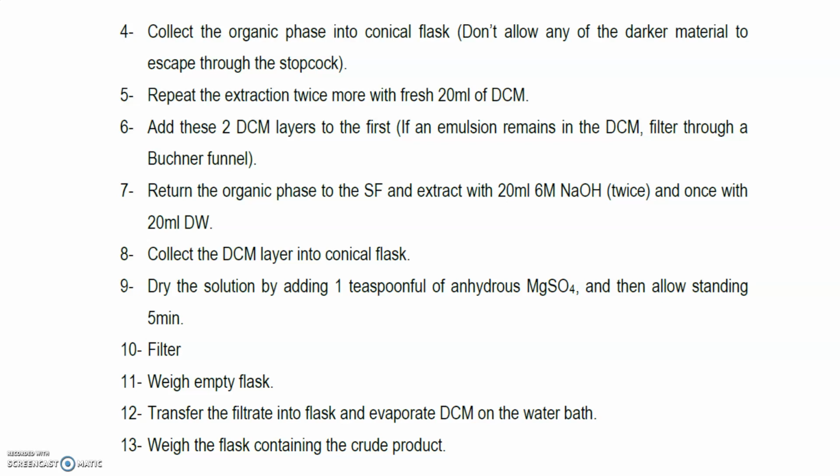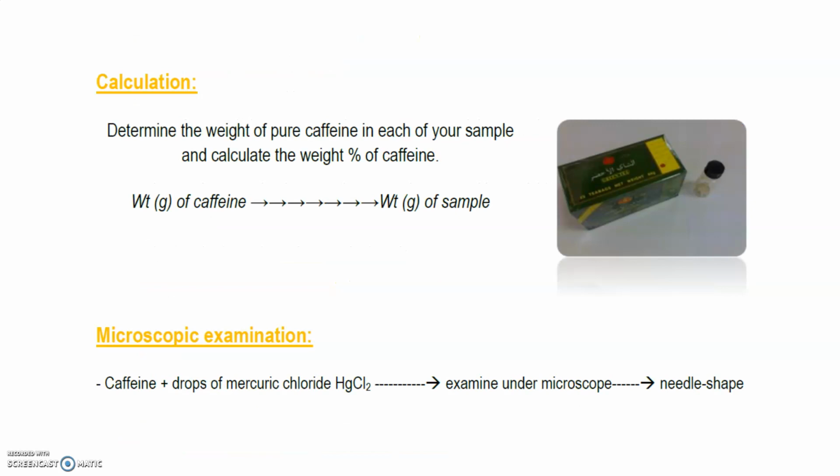Dry the solution by adding 1 teaspoonful of anhydrous magnesium sulfate and then allow it to stand 5 minutes. Then you have to filter, then weigh an empty flask, then transfer the filtrate into the flask and evaporate the DCM on the water bath. Weigh the flask containing the crude product. So then you do the calculations.